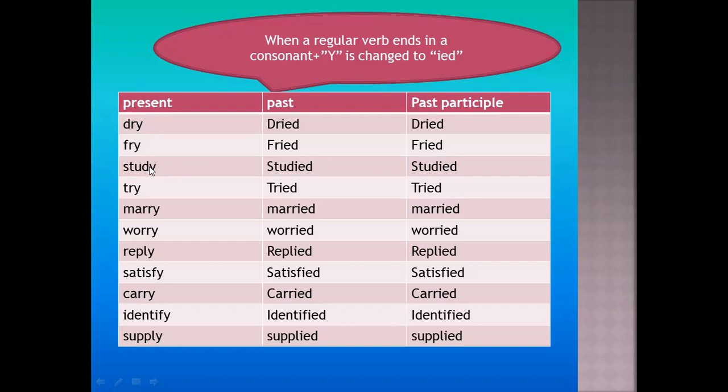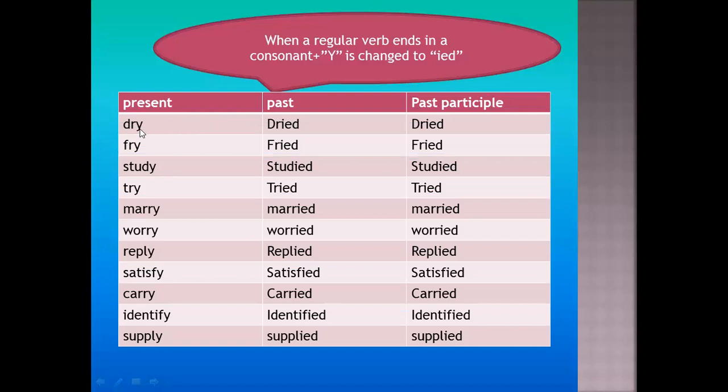So when a regular verb ends in a consonant plus y, we have to remove y and replace it with i, and then add ed.